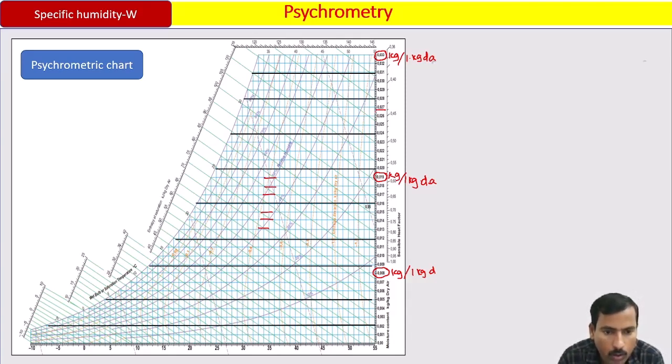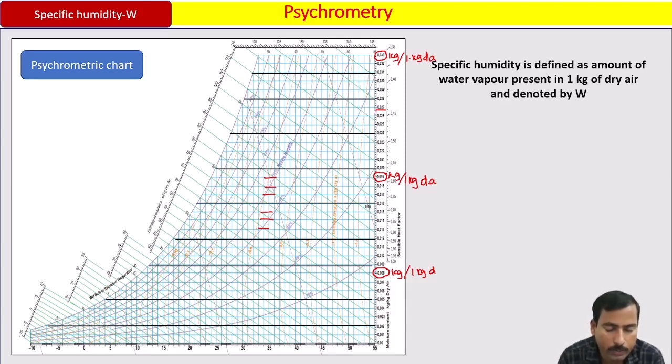So the formal definition of specific humidity is the amount of water vapor present in 1 kg of dry air, denoted by W when the air is unsaturated and by W suffix S when air is saturated. And how are the specific humidity lines identified in the psychrometric chart?